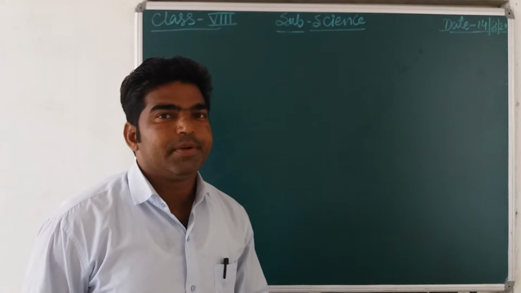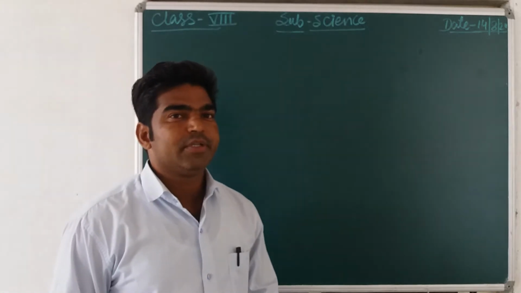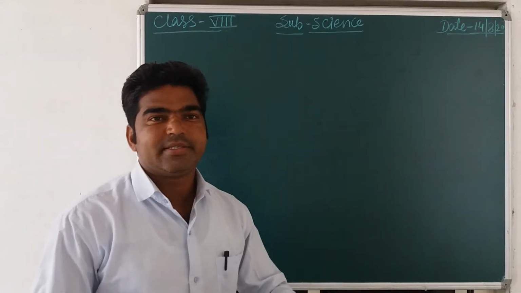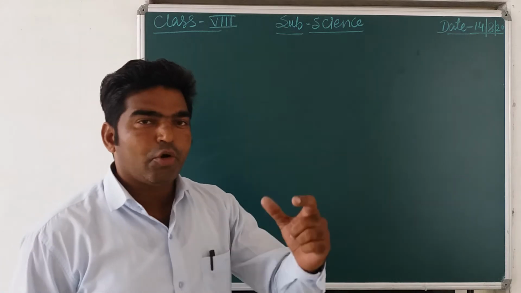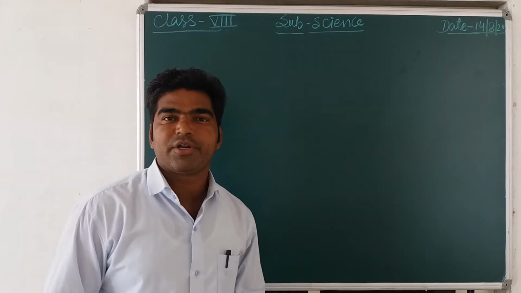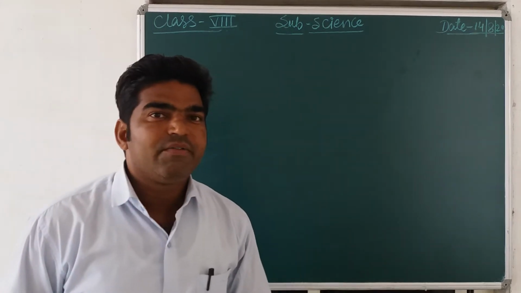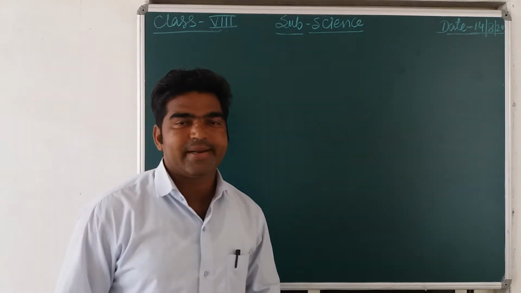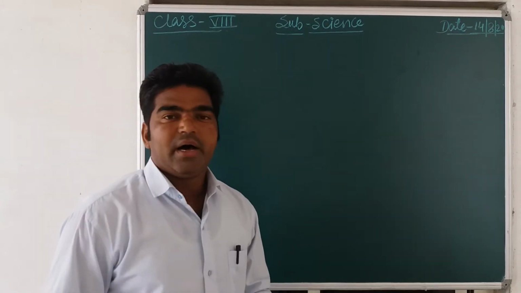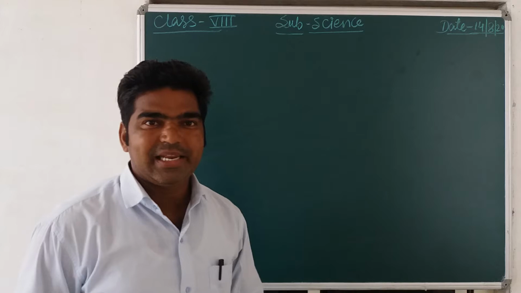Already you know that in the previous class we discussed the microorganisms and their classification. Broadly we classified microorganisms into five classes: virus, bacteria, fungi, protozoa and algae.